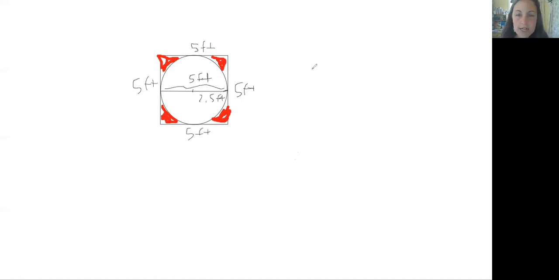All right, so we need to find two different areas here. We need to find the area of the square, and we need to find the area of the circle. And then to find this space left over, we are going to subtract the two. So first we're going to do area of a square. And the formula for area of a square is side squared. If our sides are 5, then we're going to be doing 5 times 5, which is 25 feet squared. So that is the area of our square.